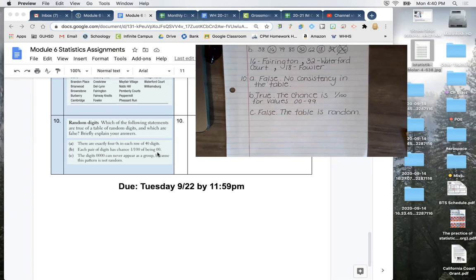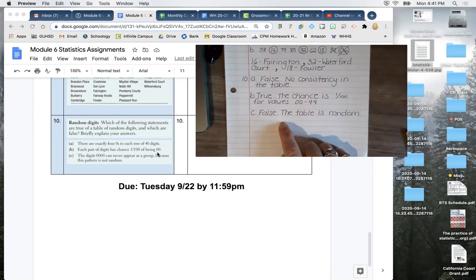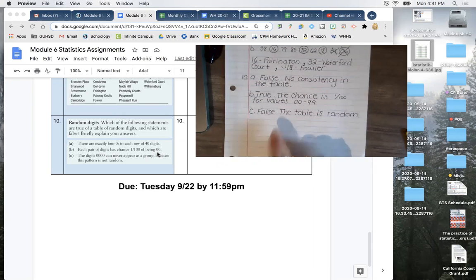The last one, the digits 0, 0, 0, 0 can never appear. That is not true. It is unlikely that those are going to appear, but the table is completely random. 0, 0, 0, 0 has just as good of a chance as 1, 1, 1, 1 has, which definitely can happen. It's going to be a 1 in 10,000 chance.